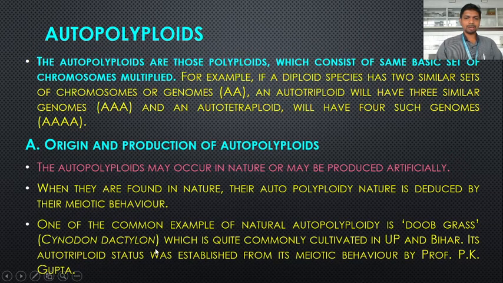So one common example of natural autopolyploidy is Cynodon dactylon. They are found in nature, and their autopolyploid nature is deduced by their meiotic behavior. Autopolyploids occur in nature or may be produced artificially.